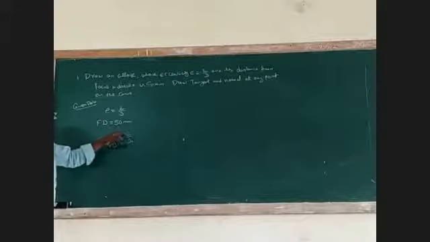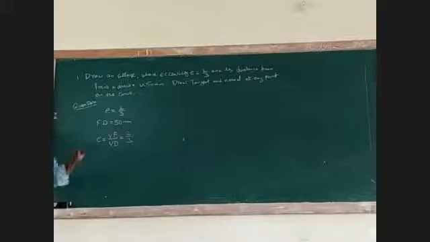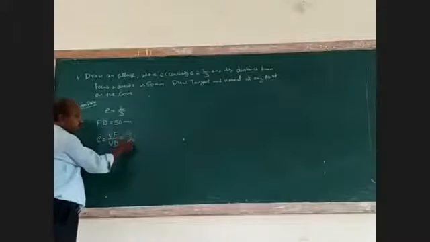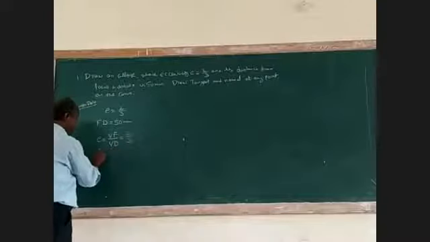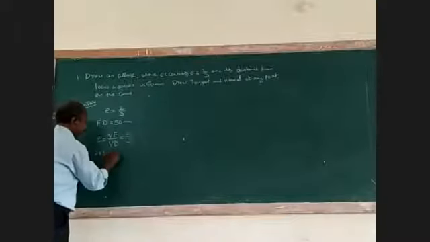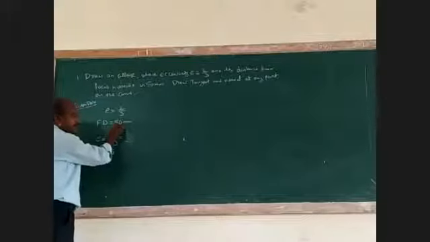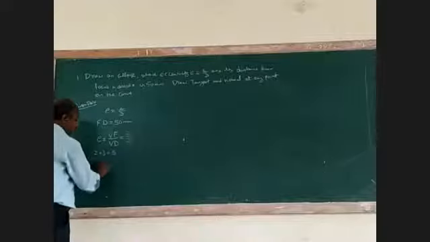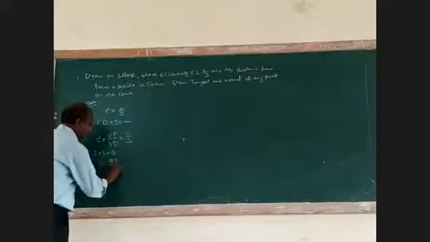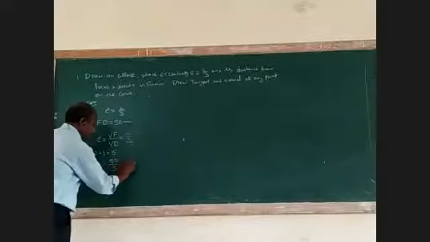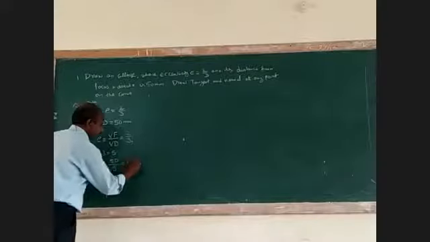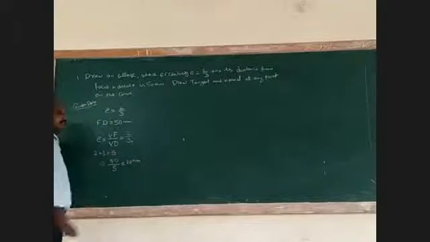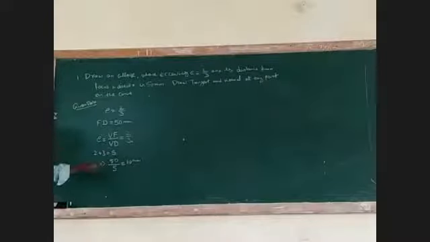Then you have to add both numerator as well as denominator. What is the numerator? 2. What is the denominator? 3. If you add, you obtain 5. Therefore, you divide the total distance into 5 equal parts. 50 divided by 5 gives 10 mm for each unit. How much for one unit?